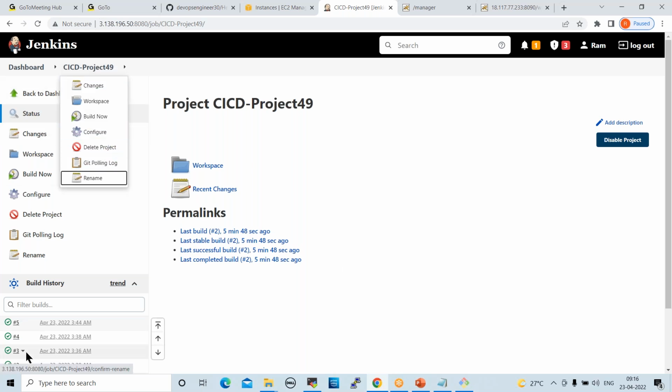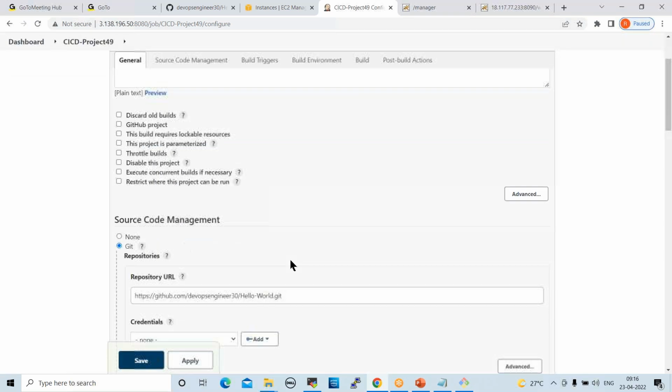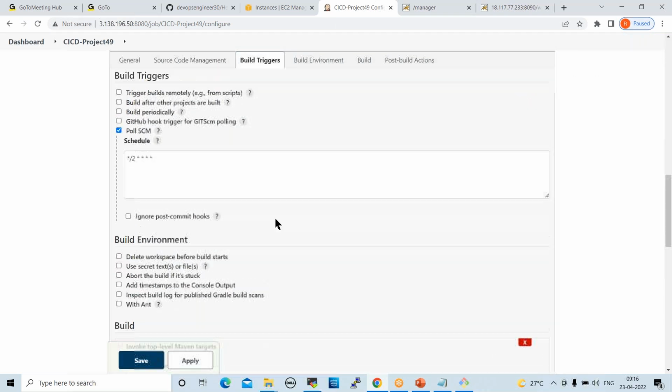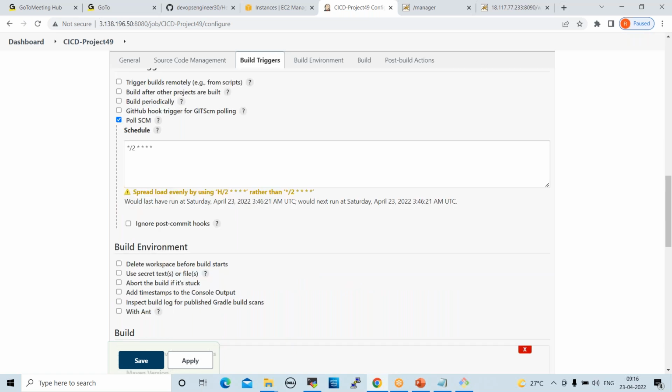I show you something here. This is deployed already. Go to job configure. Build periodically also you can select, but we are getting some issues here. Build periodically, getting some issues. Below that, GitHub hook trigger. Yes, the hook is there, but here we are facing some issues. That is why I'm using PollSCM. So PollSCM for understanding is also fine, right?